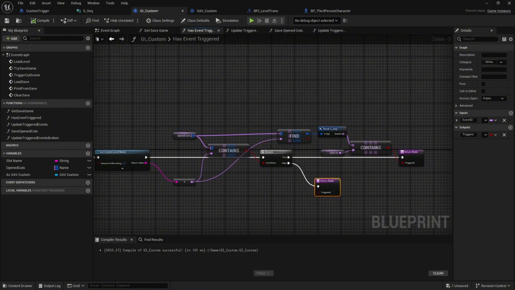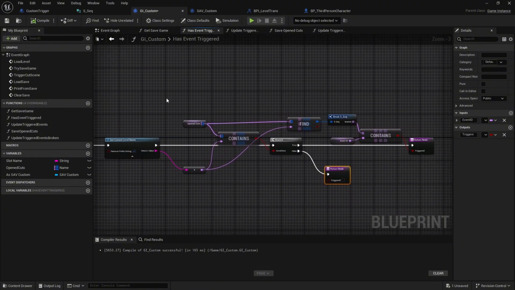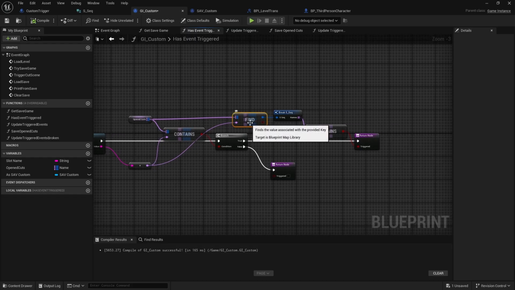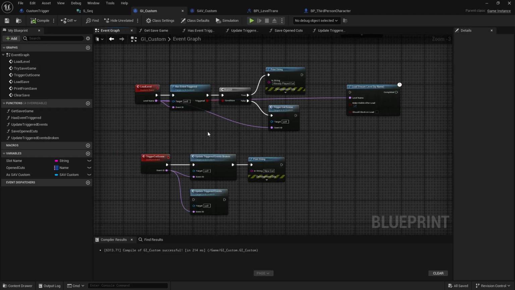So that's pretty simple. That's definitely working as intended, right? We're just checking the map, seeing if the map already has the level name. And if it does, we're just breaking open that level name to see if it already has the event ID assigned to the cutscene. So that is definitely working. So let's get into the part that is not working.